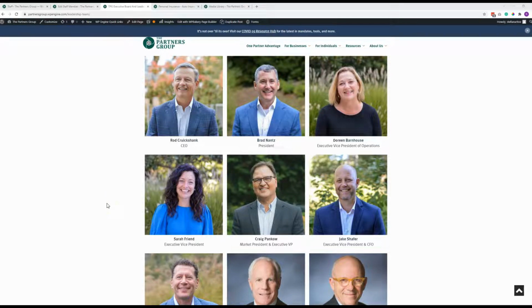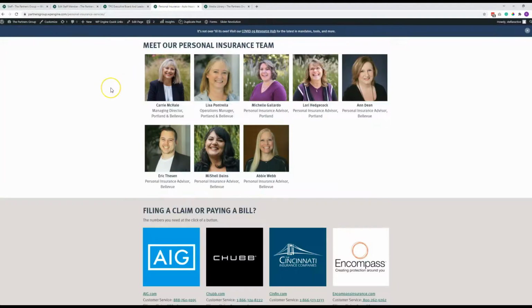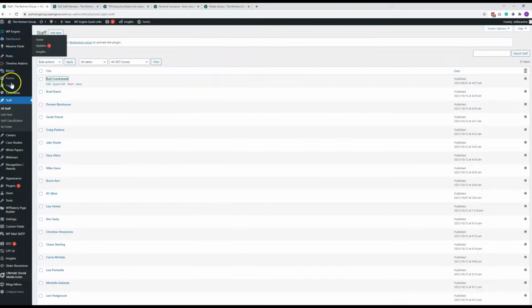Hello. In this next video we will be talking about the staff post type, which controls the feeds that go to both the leadership team page, where they show up larger like this, and also to a couple of the team pages where they show up a little bit smaller like this. To do that, come right here in the menu to the staff item. You can see all of the staff listed out here.